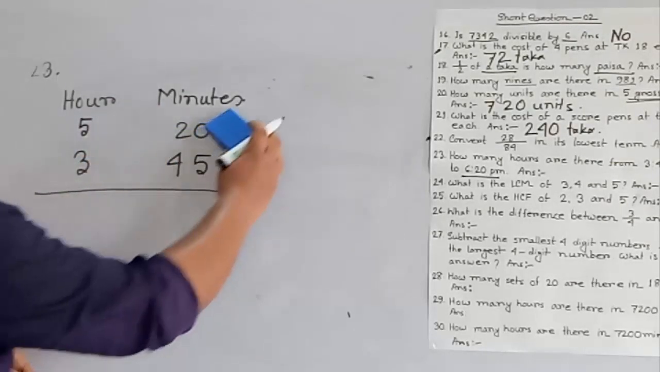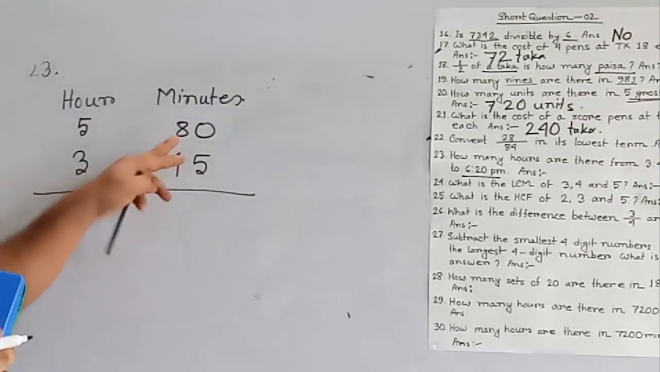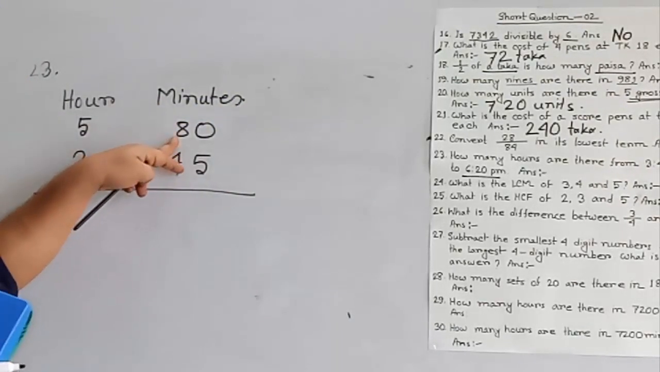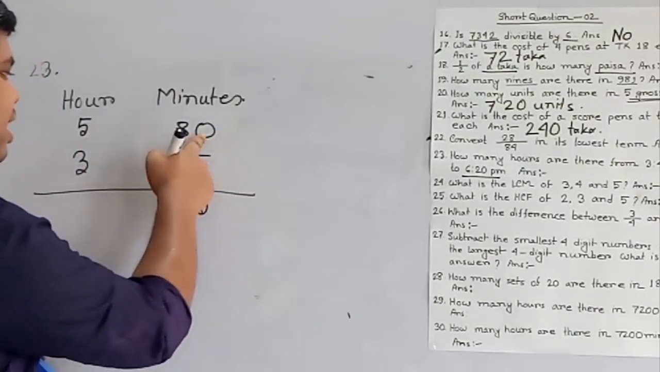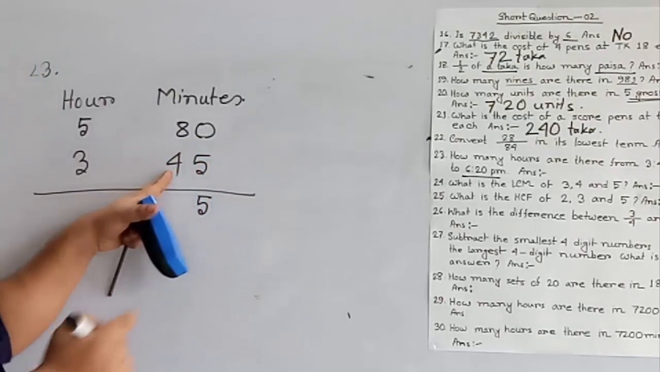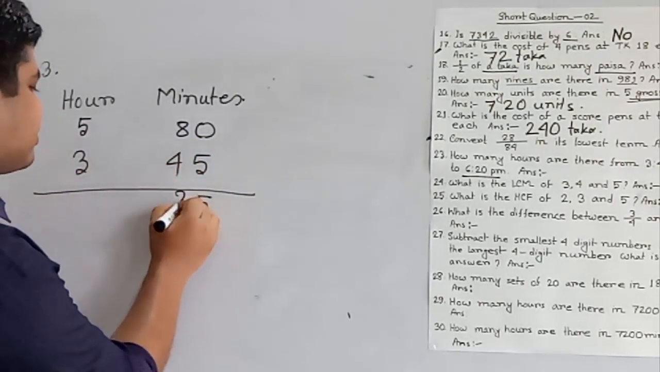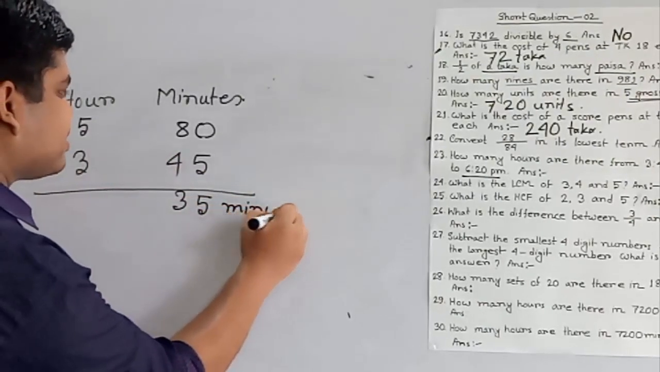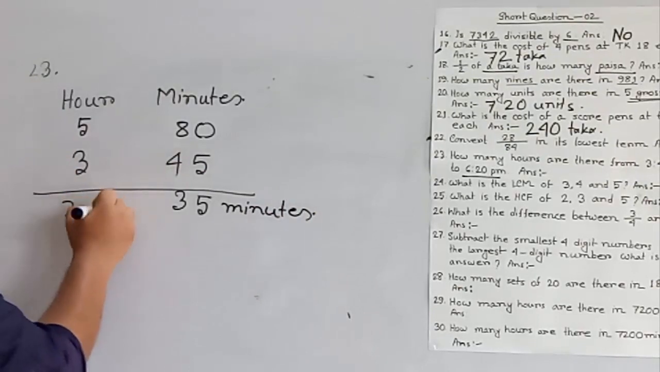And it will be 60, 20, 80 minutes. Now we subtract this 45 from this 80 minutes. 5 from 10 it will be 5. Carrying on, this one is added with 4, it will be 5. And 5 subtracted from 8 we get 3. So 35 minutes. Okay. If we subtract 3 from 5 then we get 2 hours.